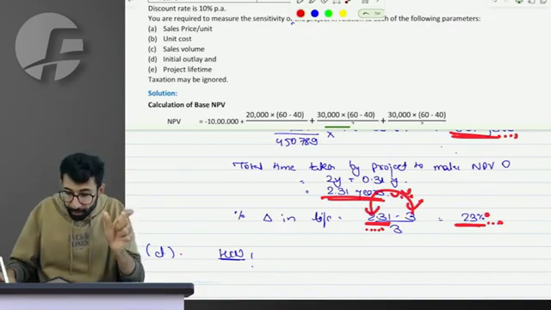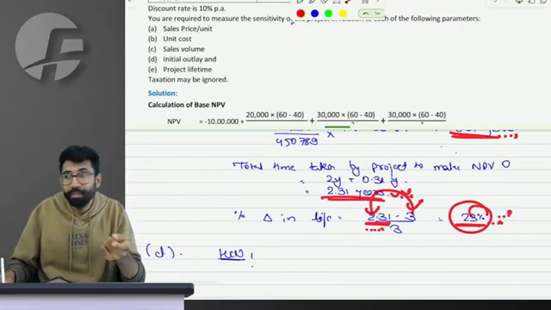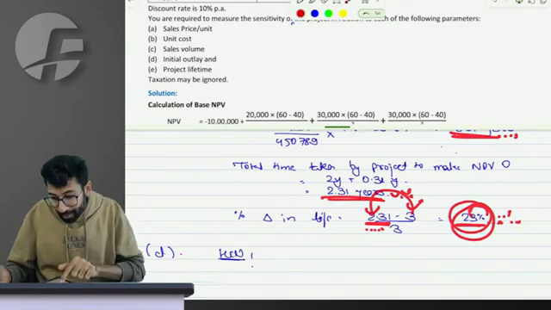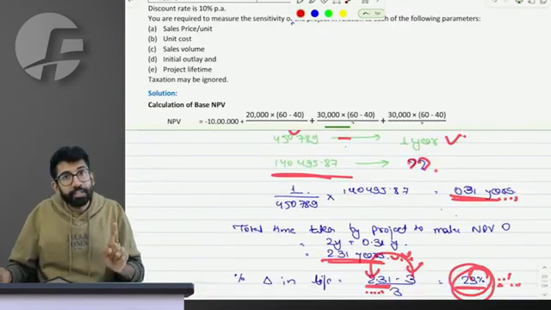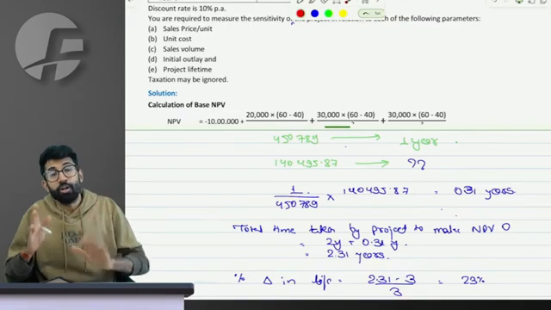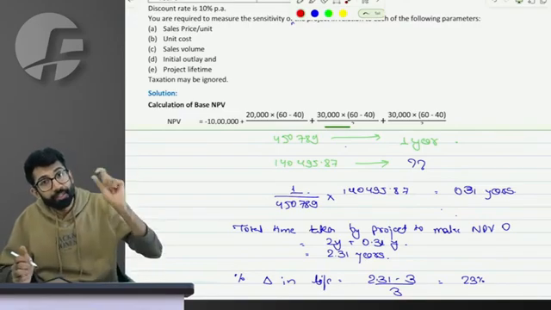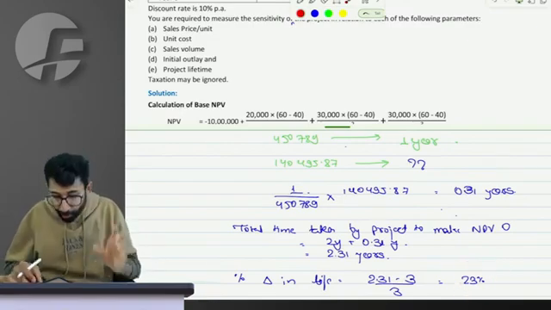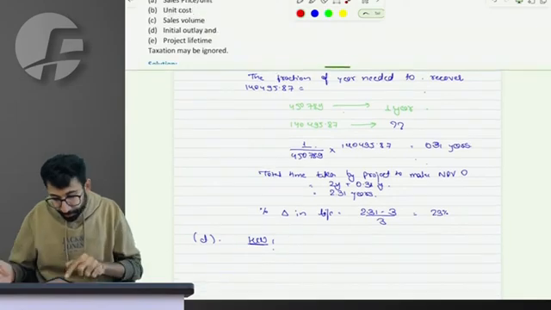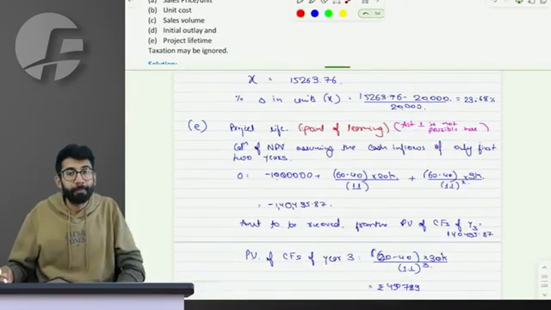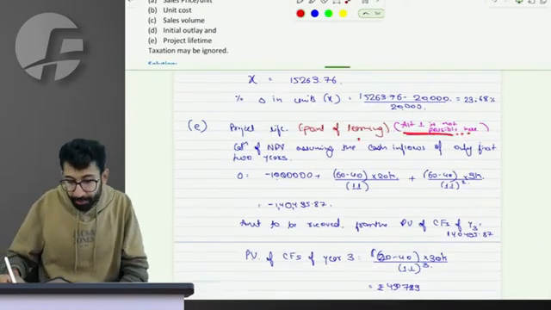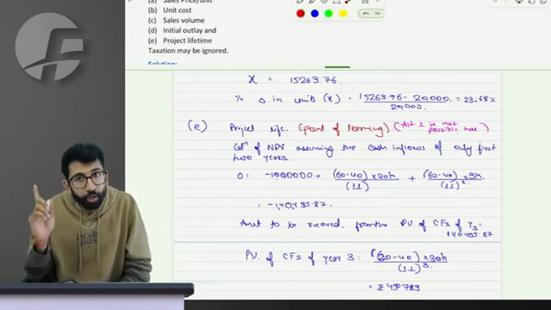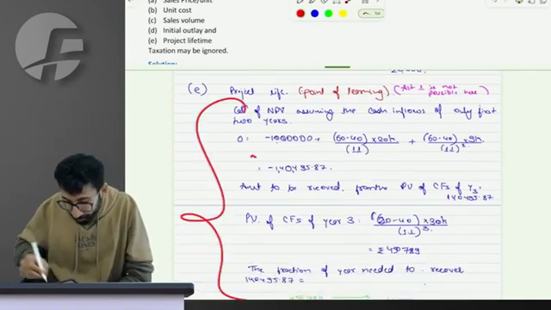So, if a 23% change in the life of the project can make NPV 0, then the project is still not as sensitive as it was with the sales price and the cost price, is what you have to interpret. Could you observe how we do it for sales? How do we do it for life? Alternative 1 is not possible here. In case of project life, alternative 1 is not possible. Only alternative 2 is possible, and that too this way.